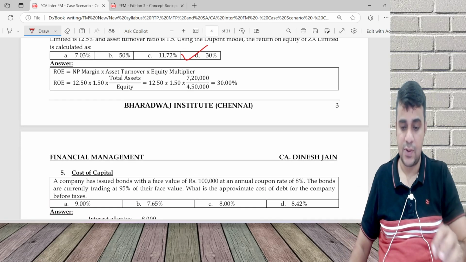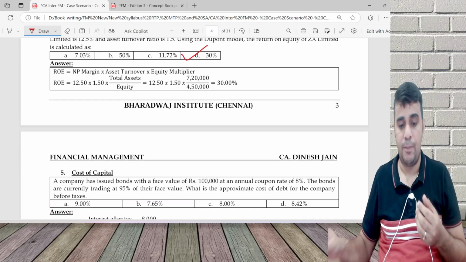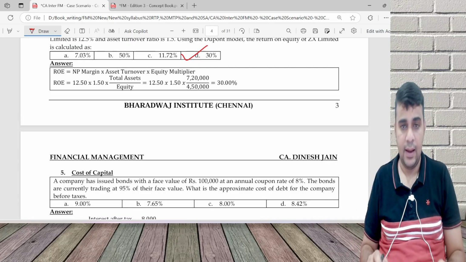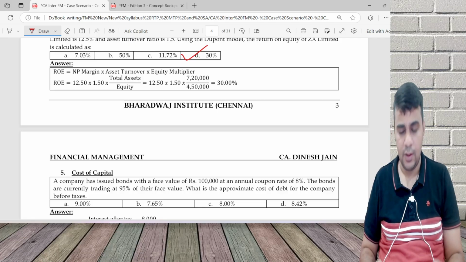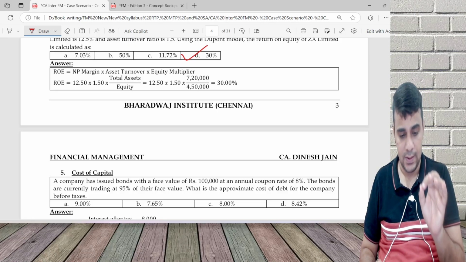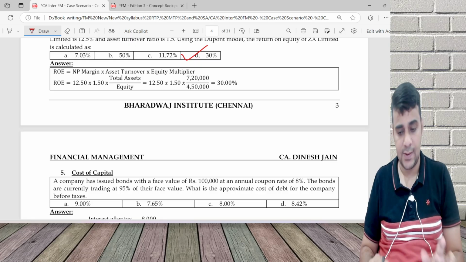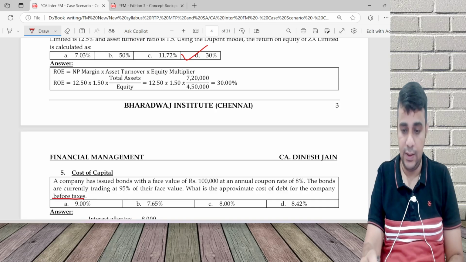This is on cost of capital. A company has issued bonds with a face value of 1 lakh, annual coupon rate of 8%. Bonds are trading at 95% of their face value. Approximate cost of debt. Life information is not there. It's an irredeemable bond. The formula for irredeemable bond is interest, or interest after tax. They have said anyway before tax. So interest